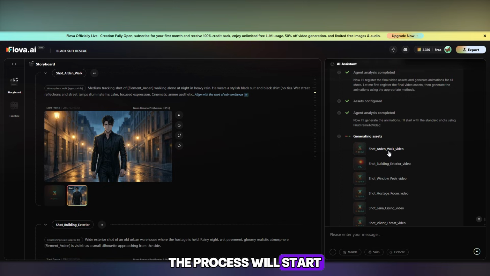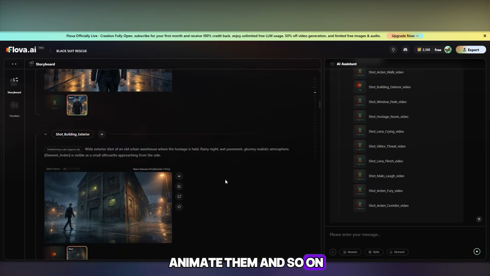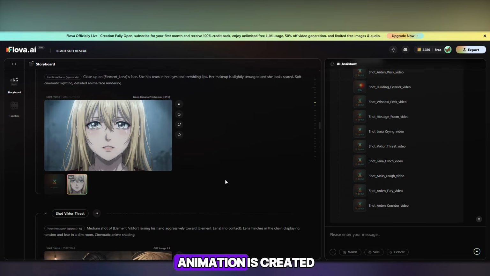The process will start, and you'll need to wait. It will take up to 10 images and animate them, and so on. Your only job is to watch how the animation is created.